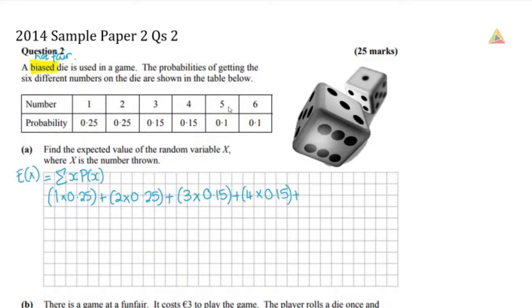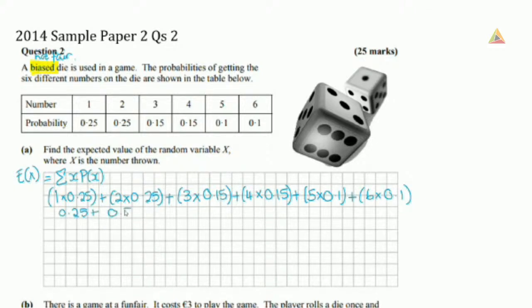My value is 5, and my probability of getting that 5 is 0.1. My value is 6, and my probability of getting that is also 0.1. And we're going to sum all of those together. So this is 0.25 plus 0.5 plus 0.45 plus 0.6 plus 0.5 plus 0.6. And when we sum all those together, we get